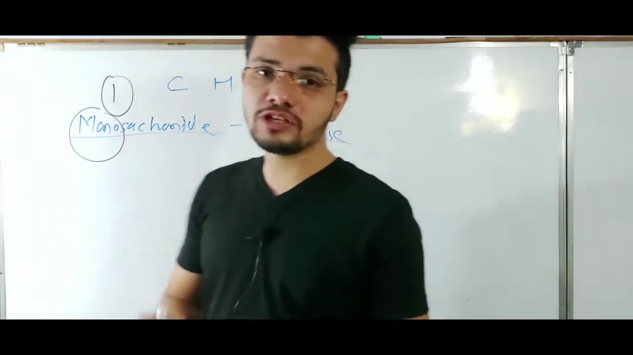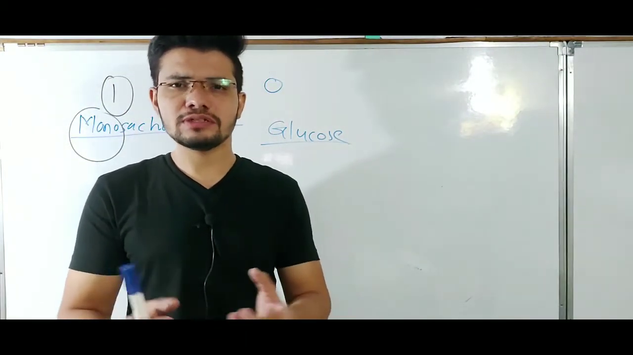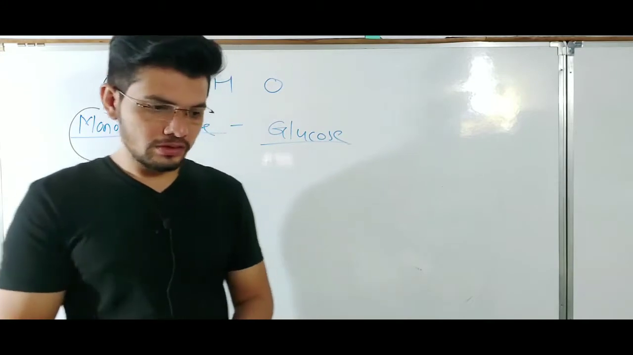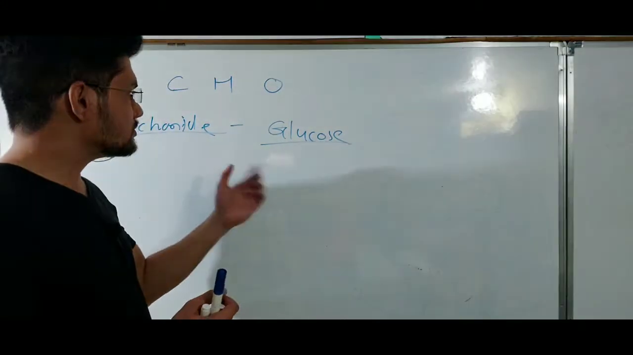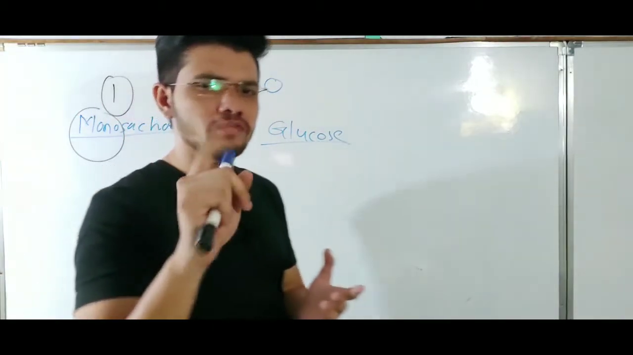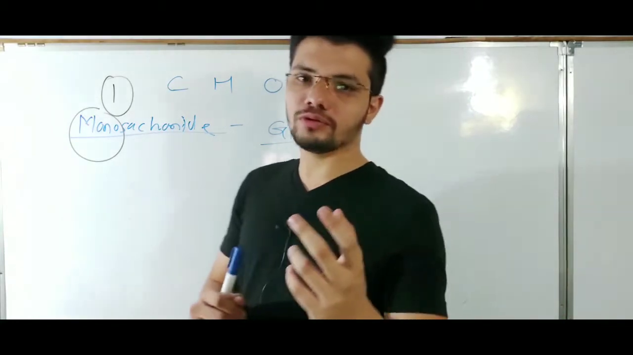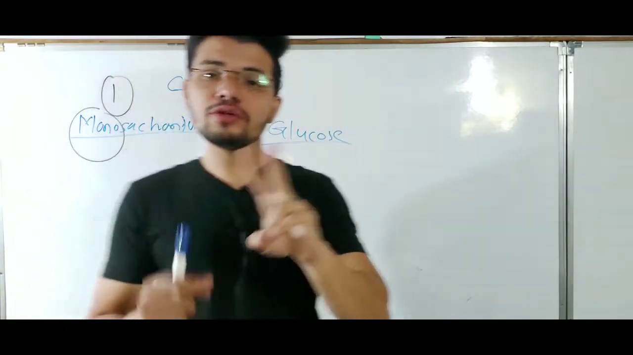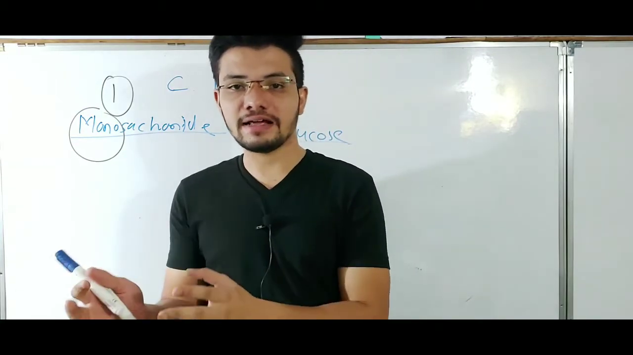Monosaccharides are also used synonymously with the term sugars. These are the sugars which are sweeter to taste. So that's why glucose is known as a monosaccharide, and it contains only one unit of the sugar molecule. If two units join together, they form a disaccharide.